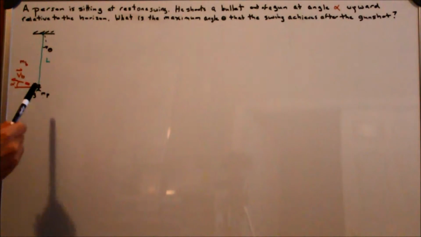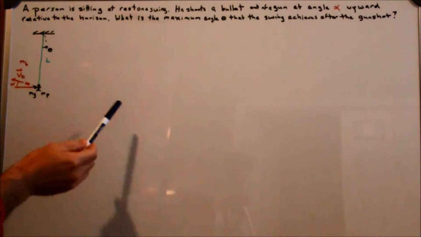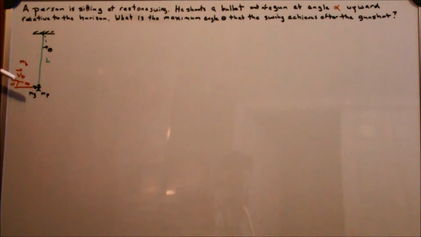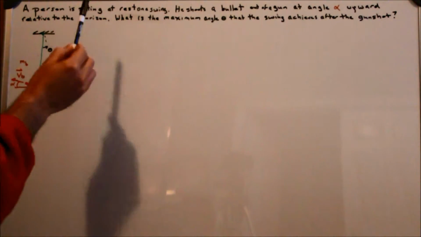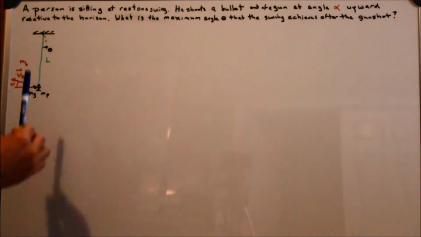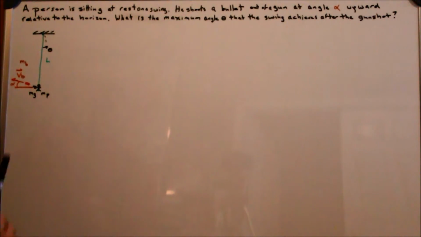In this example problem, we'll have a person sitting at rest on a swing, and he shoots a bullet out of a gun that he's holding at an upward angle theta relative to the horizon. And the question is, what's the maximum angle that the swing achieves after the gunshot?